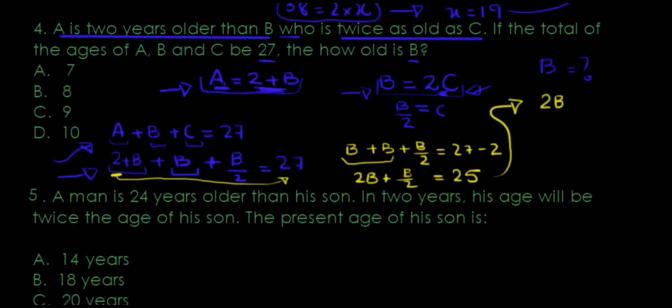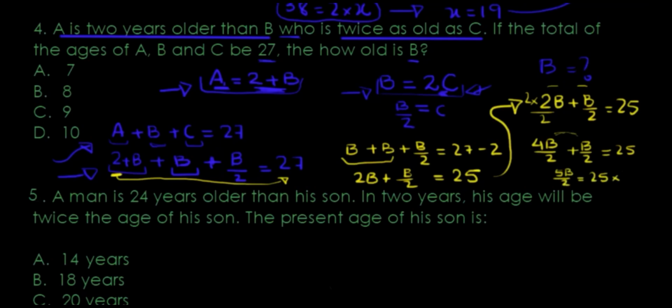So I have 2b plus b over 2 equals 25. I can't add these two because one of them has a denominator of 2. To make the denominator 2, I would multiply the first term by 2 over 2. So I have 4b over 2 plus b over 2 equals 25. If I add them, 4b plus b, that's 5b over 2 equals 25. Multiply by 2 to get rid of it from here, and I'm left with 5b equals 25 times 2, 50. So b equals 10.